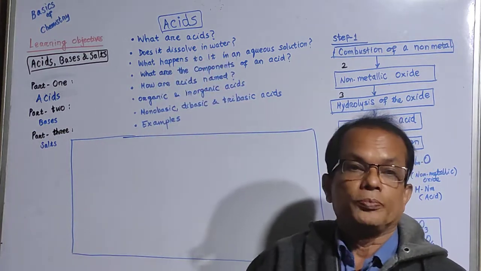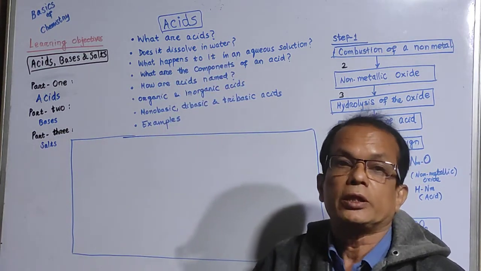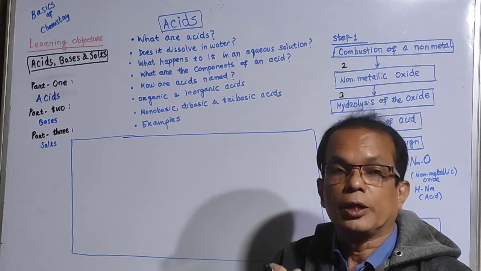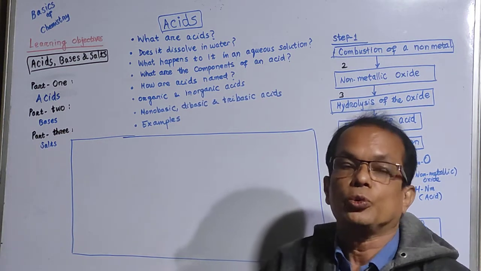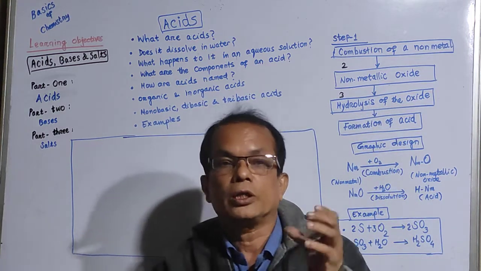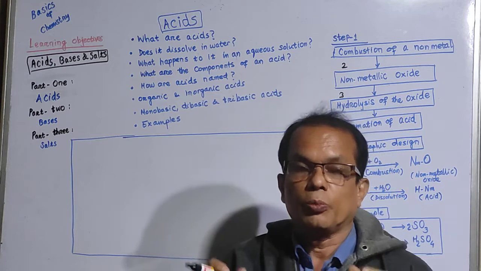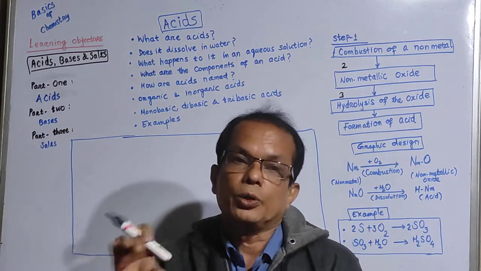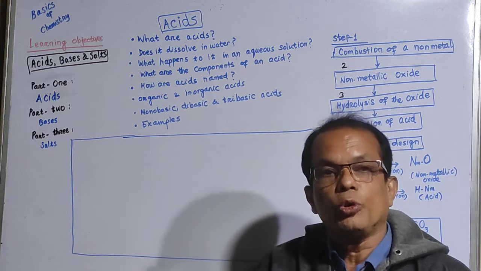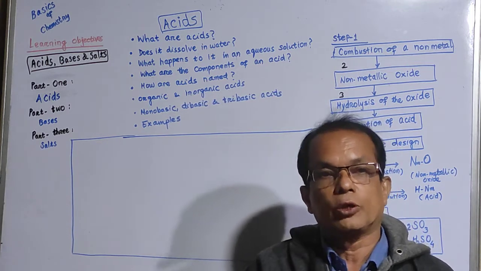What are acids? Acids are liquids, fluids that contain H plus ions, and they provide those H plus ions in solution. Suppose hydrochloric acid, it contains H plus ion and Cl minus ion, but whenever it is added to water, an aqueous solution is formed. What is an aqueous solution?